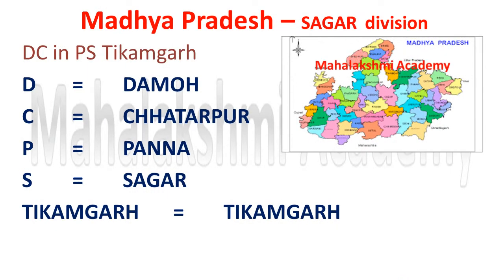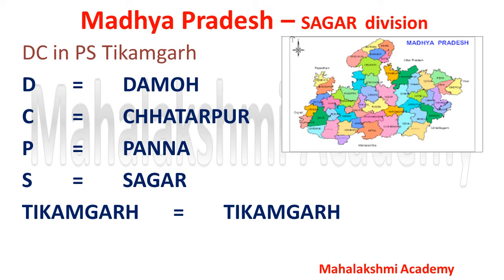Another, we have the districts which come under the Sagar division. So the short code is DC in PS Tikamgarh. DC means Deputy Commissioner and PS means Police Station in Tikamgarh. So the Deputy Commissioner went to the police station which is in Tikamgarh. So it will help you to learn the districts which come under the Sagar division.